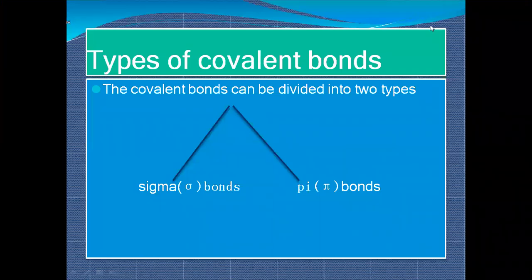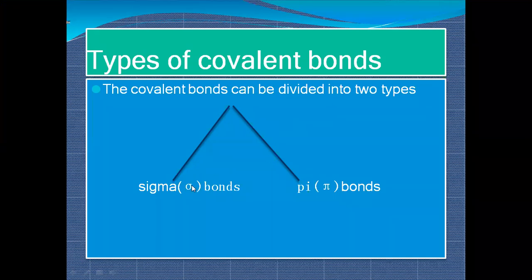So now we'll talk about what type of bonds are formed when your atomic orbitals overlap with each other. When your atomic orbitals combine, what different types of bonds form? So there are two types of covalent bond. One is the sigma bond, and another one is your pi bond. So there are two types of covalent bond.